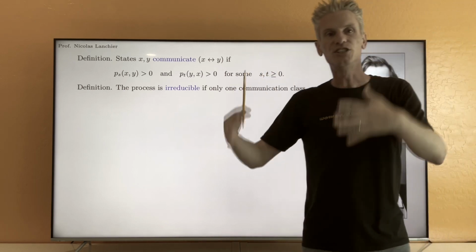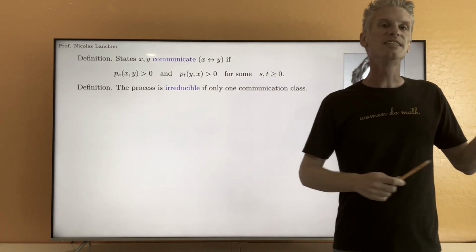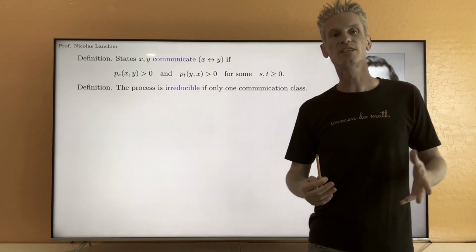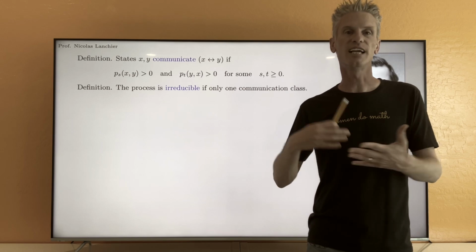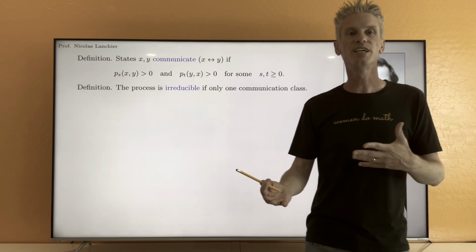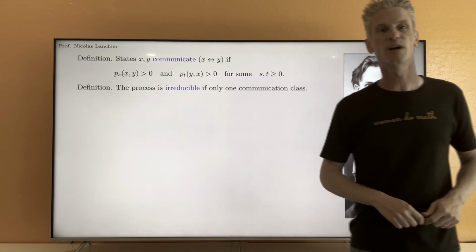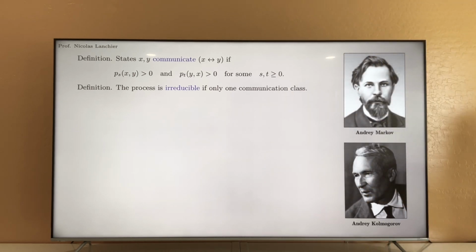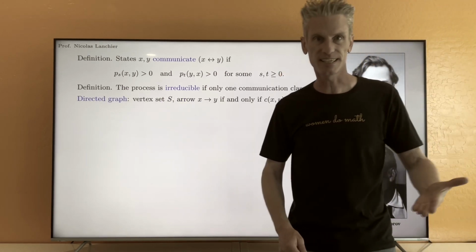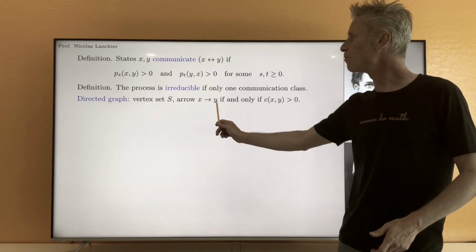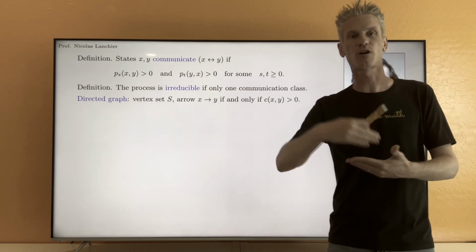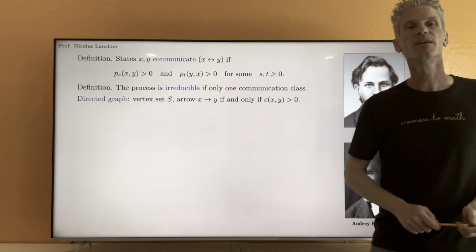Now, in chapter 7, we saw that to easily check whether states x and y communicate, we use some kind of visualization of the dynamical structure of the process by drawing some directed graph showing whether we can go from one state to another. This directed graph was defined by starting with the vertex set, which is the set of states, and then we would draw an arrow from x to y if and only if pxy, the probability of jumping from x to y, is strictly positive.